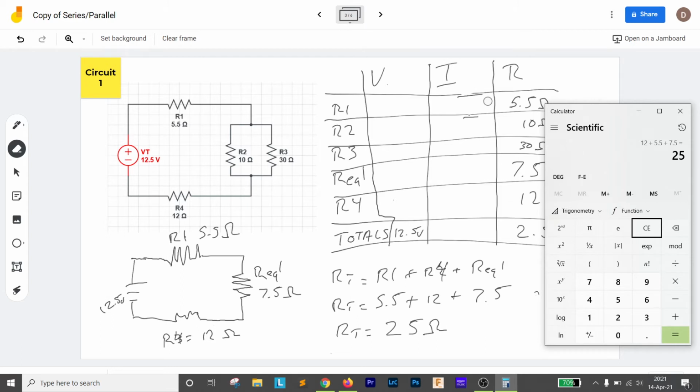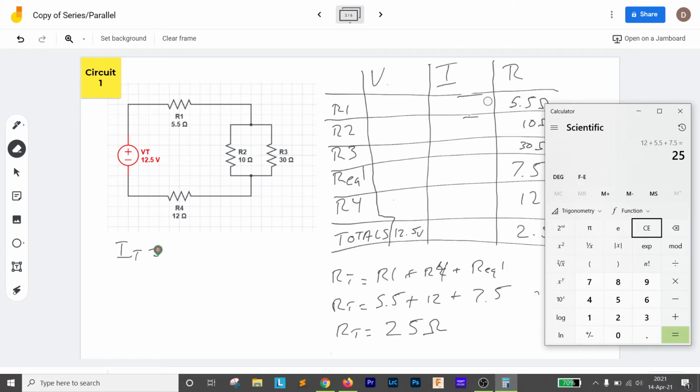25 ohms. Now, the great part about this is if we have any two values in a column, we should be able to figure out the third one. So I'm going to erase what I have here now, because you've seen me break it down. And now I can figure out the current total. So the current total equals the voltage total divided by R total. So the current total equals 12.5 divided by,